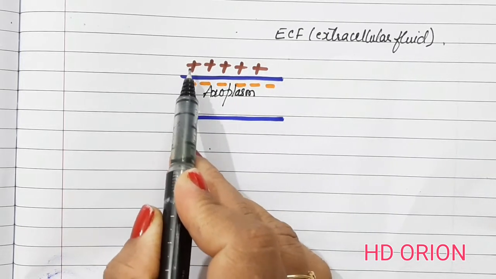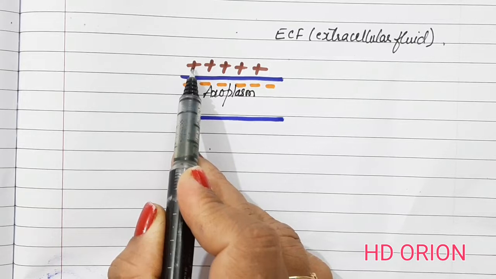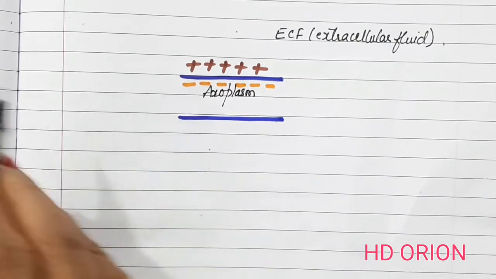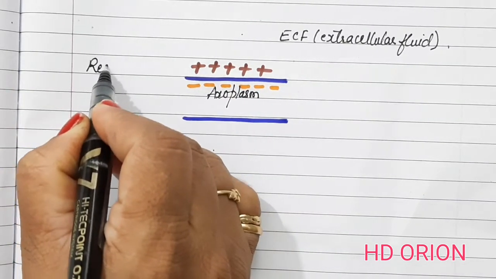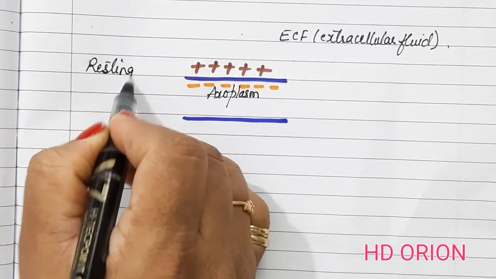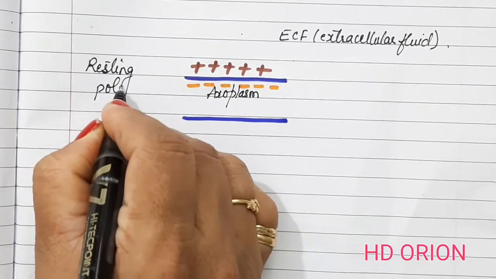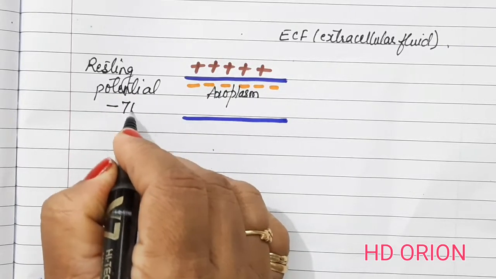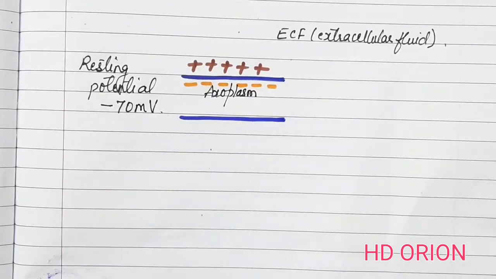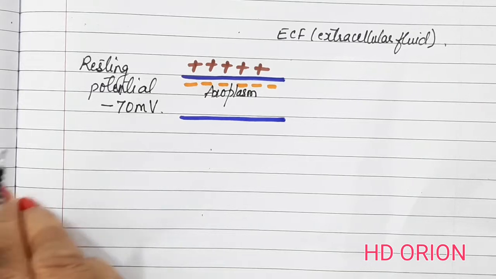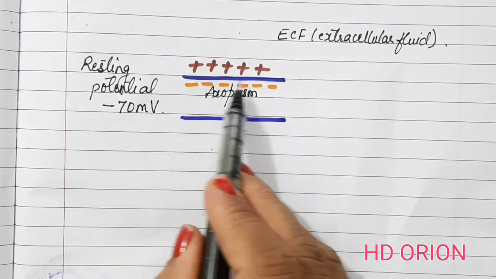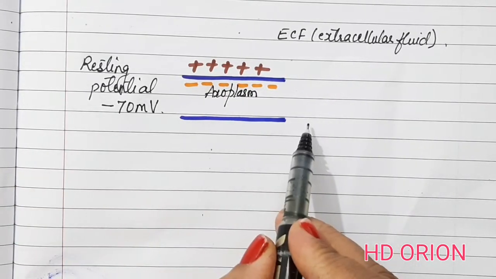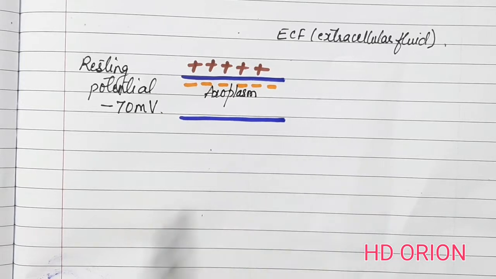This brings a potential difference, outside positive and inside negative. This is called as resting potential. The resting potential normally is minus 70 mV. So the resting membrane potential is present throughout the axon till the stimulus is received.